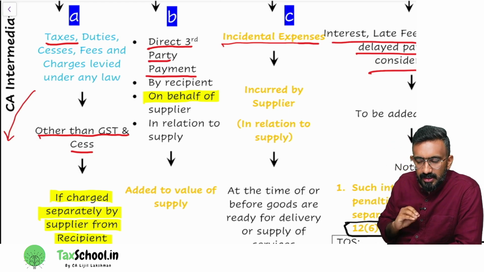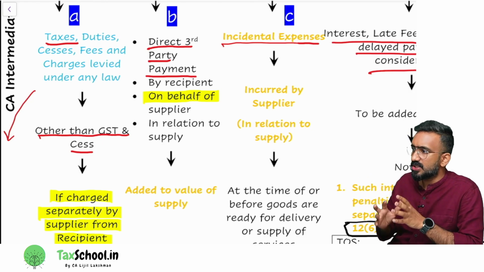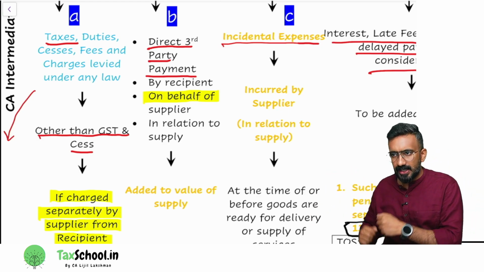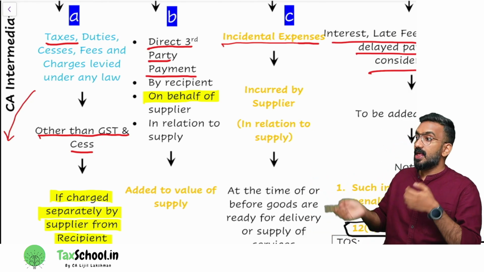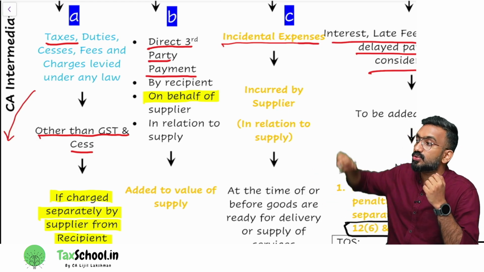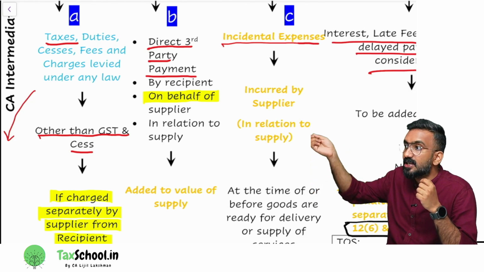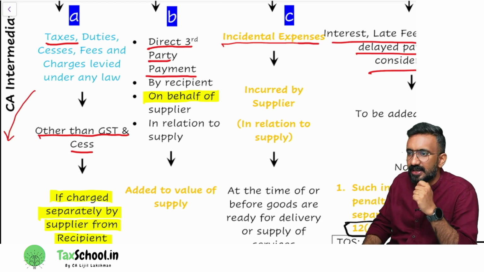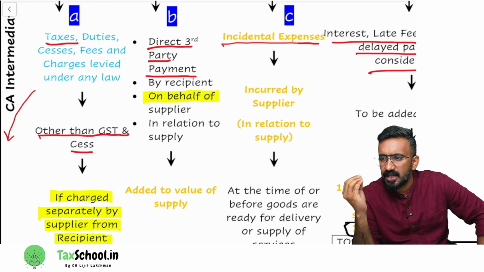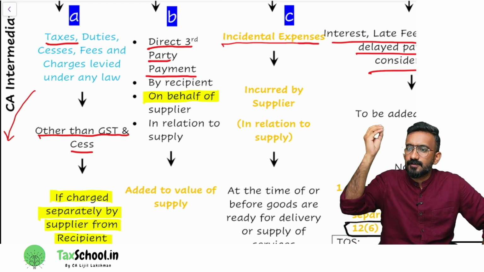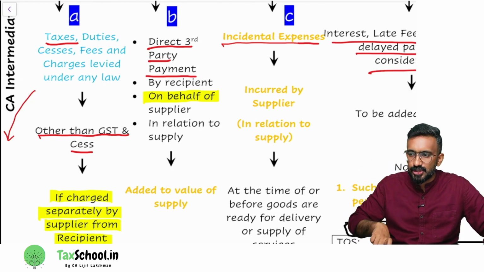Who is making this third party payment? The recipient. The recipient normally pays money to the supplier. Say I'm purchasing a mobile phone from Sangeeta Mobiles or MyG Mobiles. I'll go and pay this money to MyG Mobiles or Sangeeta Mobiles. Instead, if they tell me to pay a portion of this to a third party, then that amount will be added back to this value. Let's read this sentence once again. It's a direct third party payment by the recipient on behalf of the supplier in relation to the supply. It should be on behalf of the supplier, it should be in relation to the supply, and it will be added to the value.